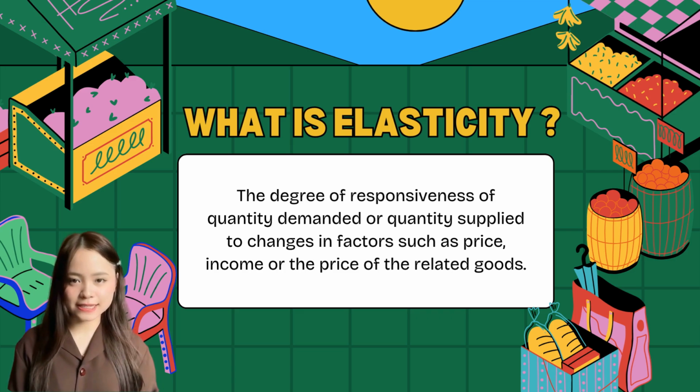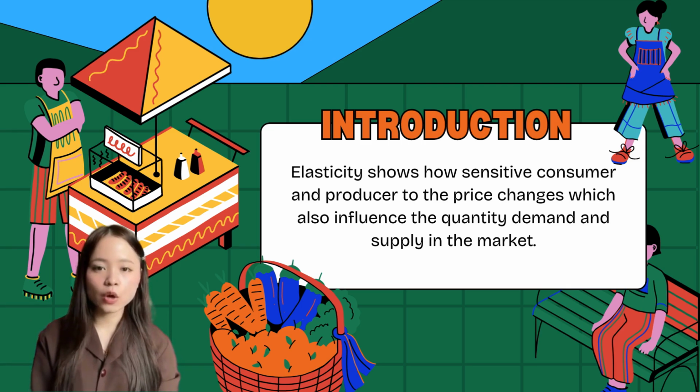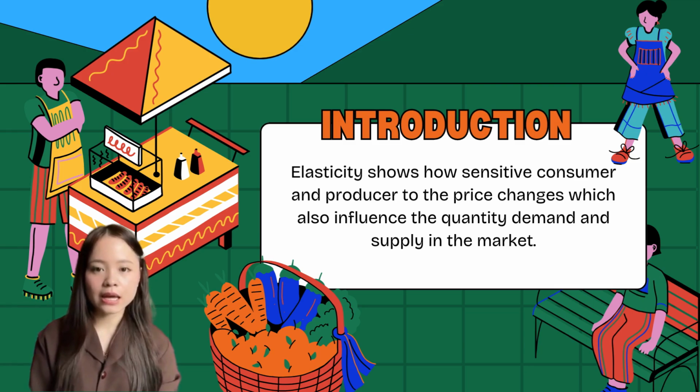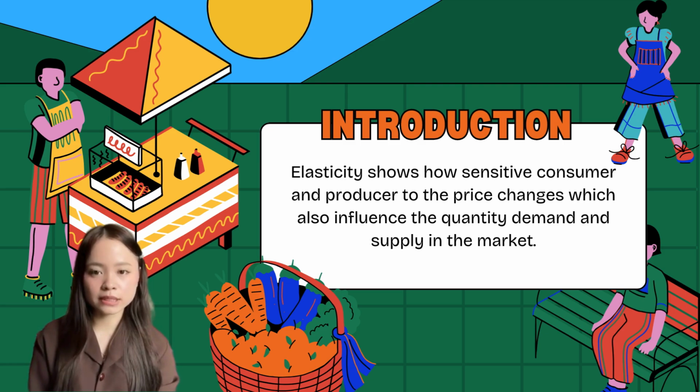What is elasticity? Elasticity is about how people react when something changes, especially the price. For example, when the price of a product increases, consumers may buy less of it or sometimes they continue buying the same amount. Elasticity shows how sensitive consumers and producers are to price changes, which also influence the quantity, demand, and supply in the market. Understanding elasticity is important because it helps businesses, governments, and economies make better decisions.